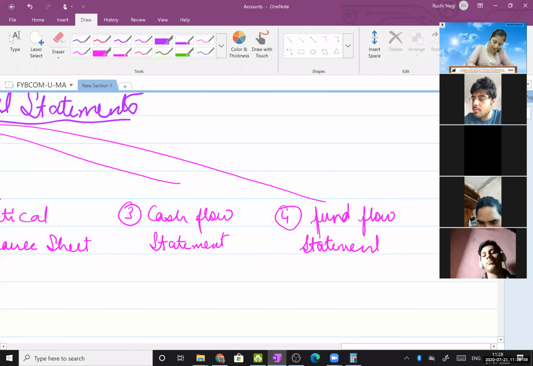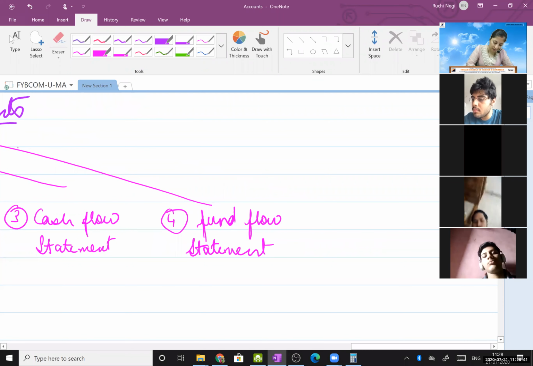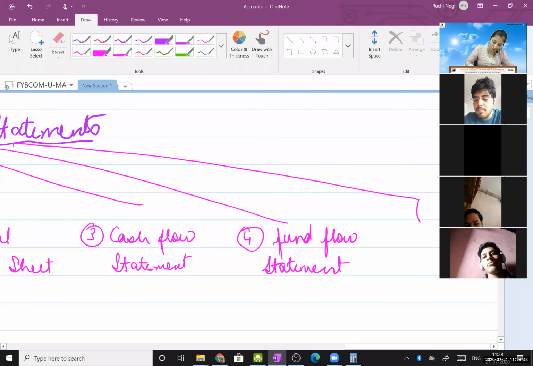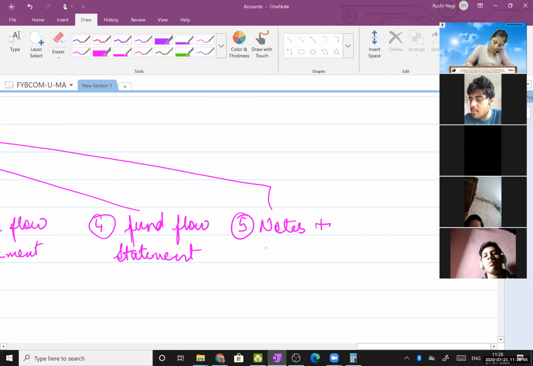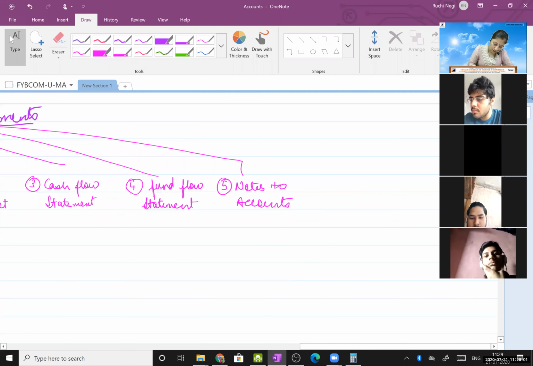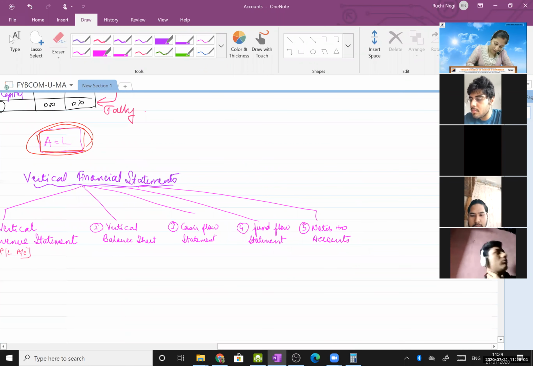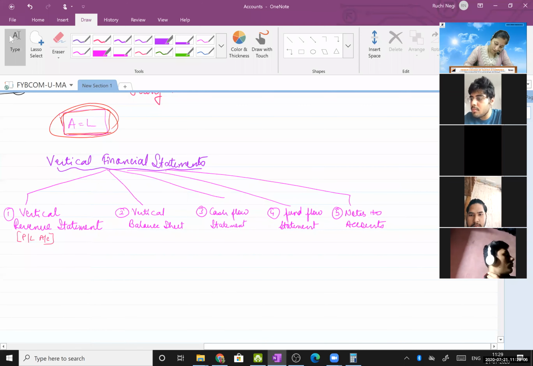All this you will study by the time you come to TY, or when you do your CA or your masters or MBA. And the fifth one, which is new, is notes to accounts. So this is known as vertical financial statements. Make a note of it.